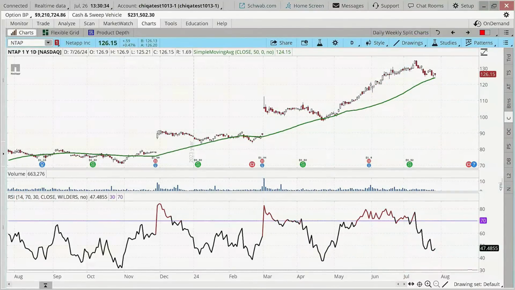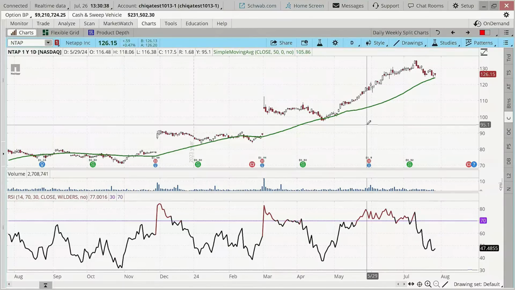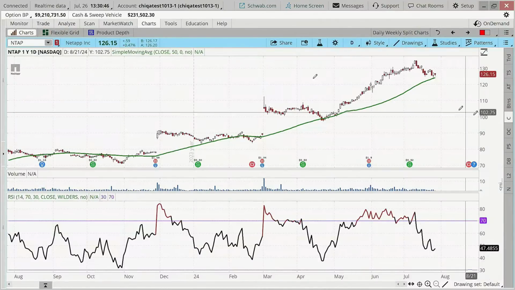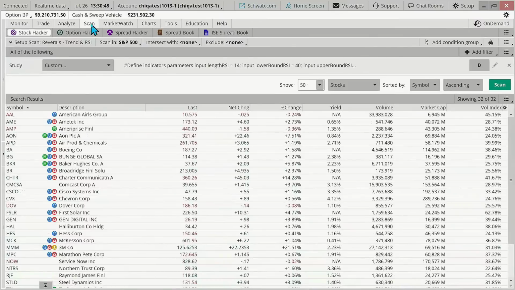So let's look at the code now, because we've got to break that down in a little bit more detail. Then we'll look at a couple of companies. We'll send out a poll, and we'll choose one of these, which might look most interesting to the group for a paper trade. Okay, back to our scan here. We'll pull it back up.